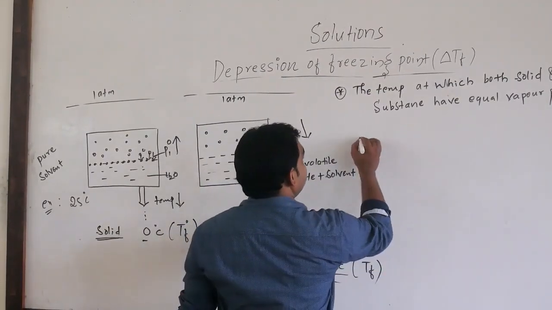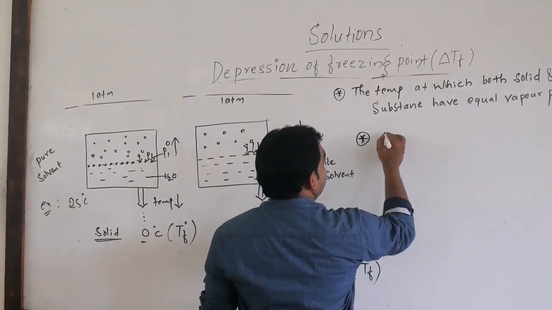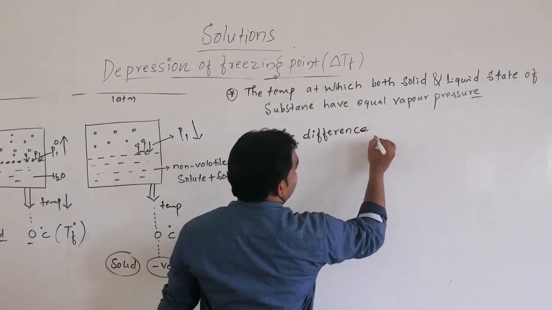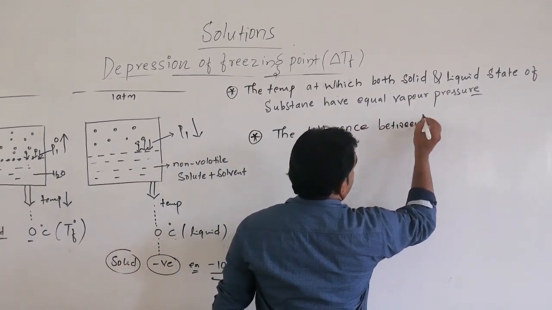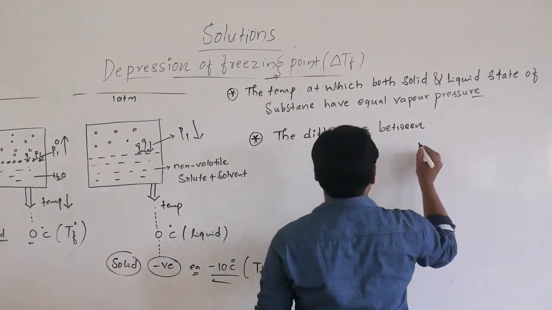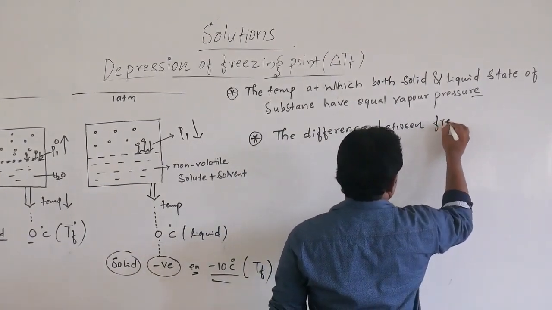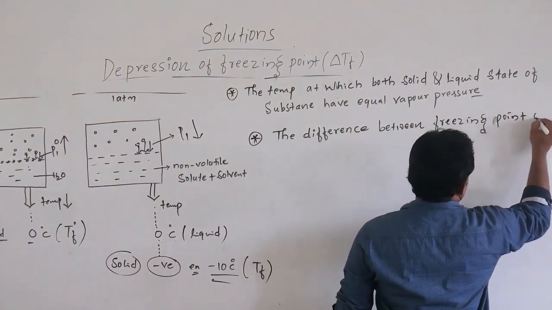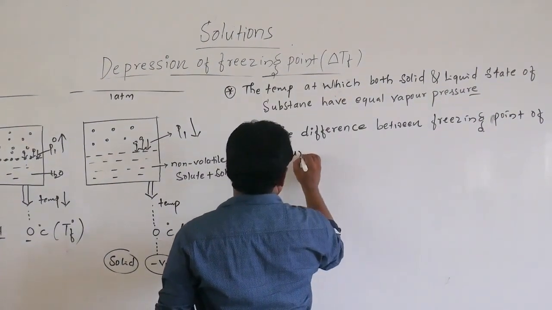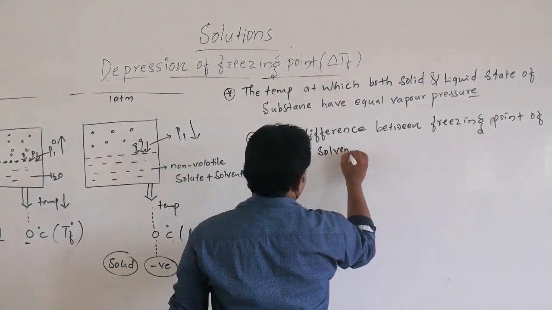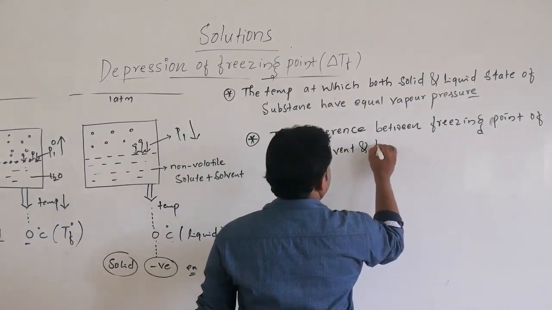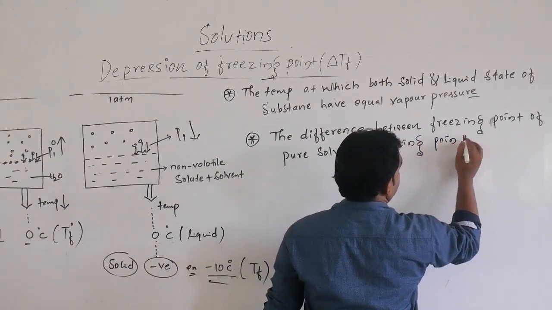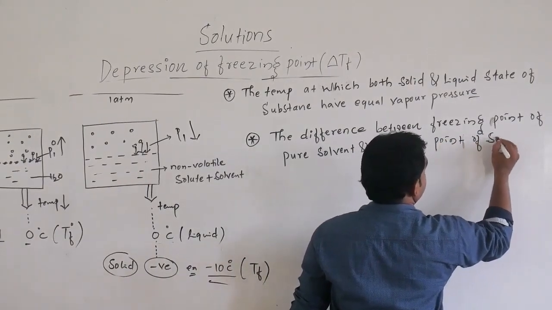Now I will write the definition of the depression of freezing point. The difference between the highest temperature minus the lowest temperature: the difference between the freezing point of the pure solvent and the freezing point of the solution.